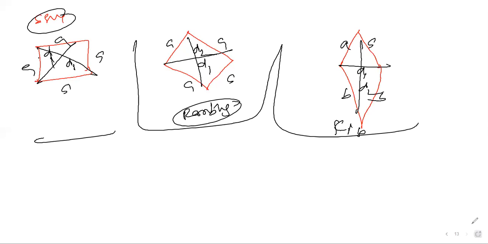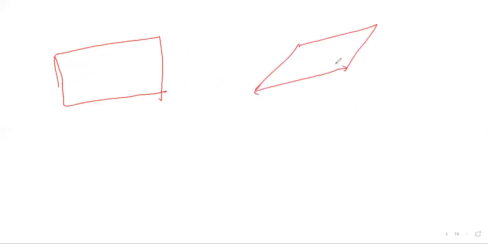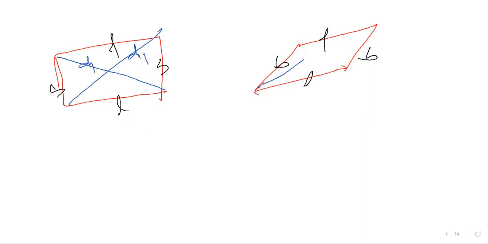One more thing, I'm trying to explain rectangle versus parallelogram. This is the rectangle figure. A parallelogram just has a slanted nature. Length, length are the same here, and here also length, length the same. Just breadth, breadth the same. But the diagonals are different here. This is the diagonal D1, and this is also diagonal D1. Both are the same in the rectangle. But in the parallelogram, diagonal D1 and diagonal D2 are different. Here D1 is not equal to D2, and here both are the same, D1 equals D2. That is the difference between rectangle and parallelogram.